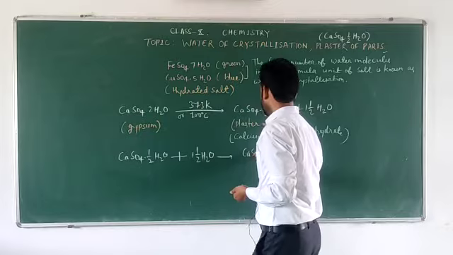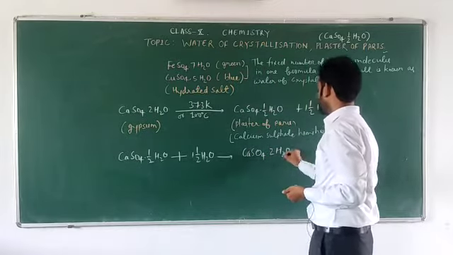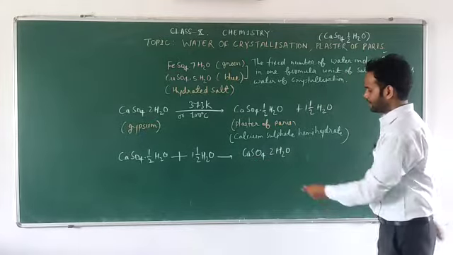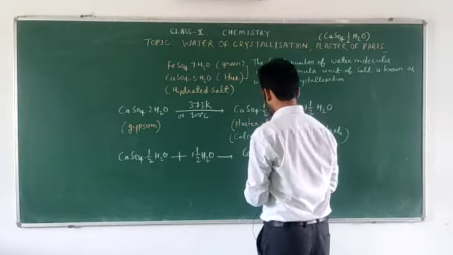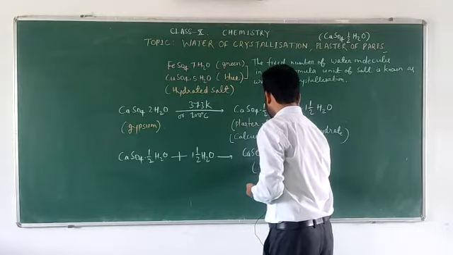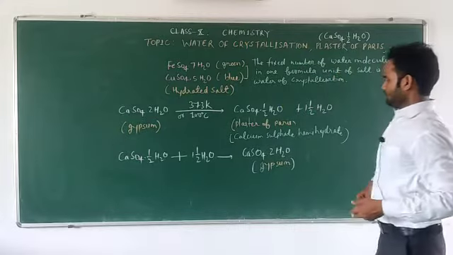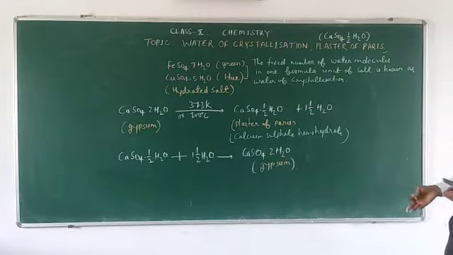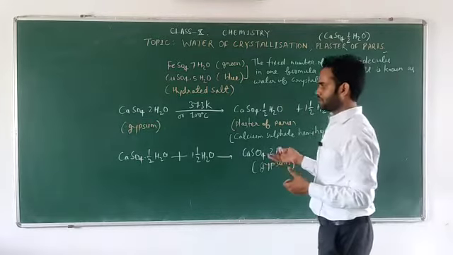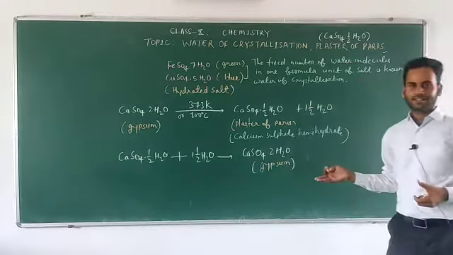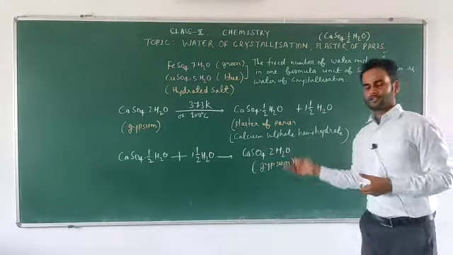Gypsum is CaSO4.2H2O, calcium sulfate dihydrate. Because of gypsum we can get plaster of Paris, and there are large deposits of gypsum found in Paris, which is why it is also known as plaster of Paris.